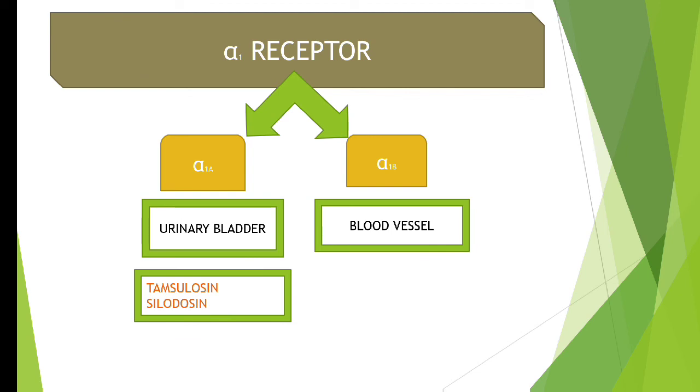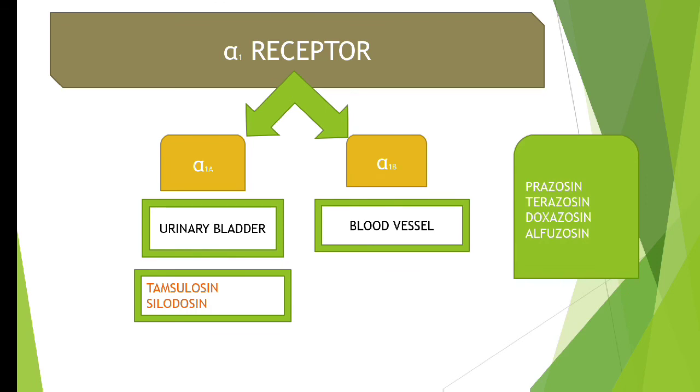Now we have two drugs which have a different suffix, that is tamsulosin and silodosin. They will selectively block the alpha 1A receptor, so they can be used when only BHP is the problem. Whereas the other drugs, that is prazosin, terazosin, doxazosin as well as alfuzosin, can produce blockage of both alpha 1A as well as alpha 1B receptors.